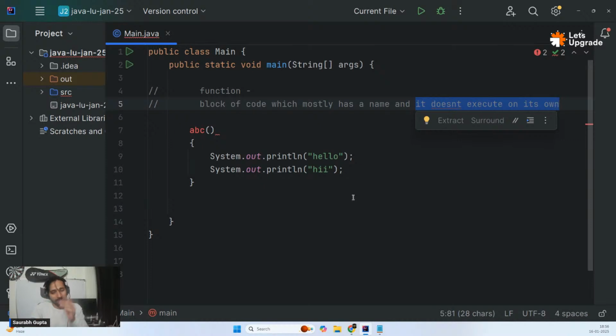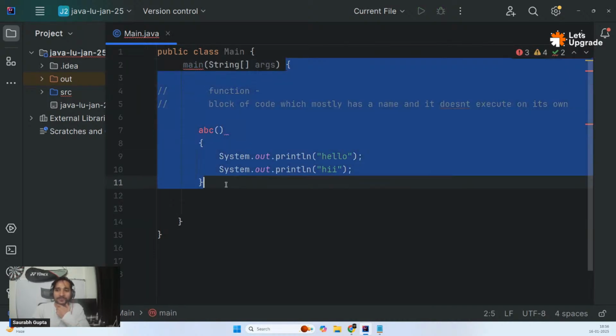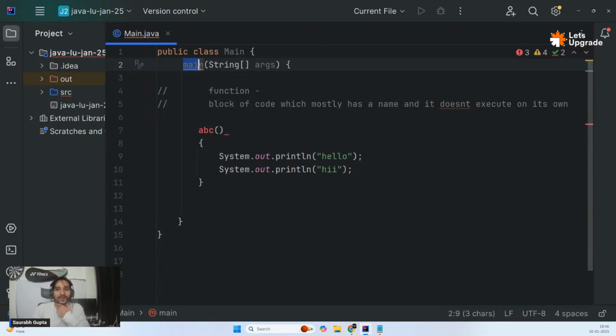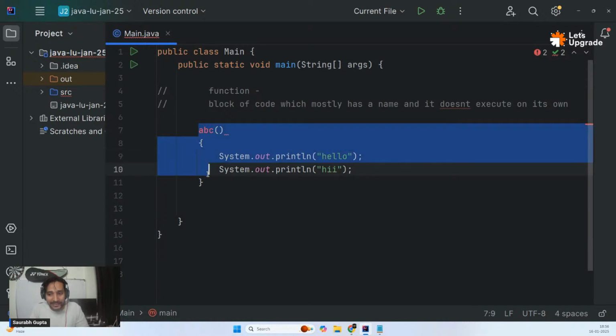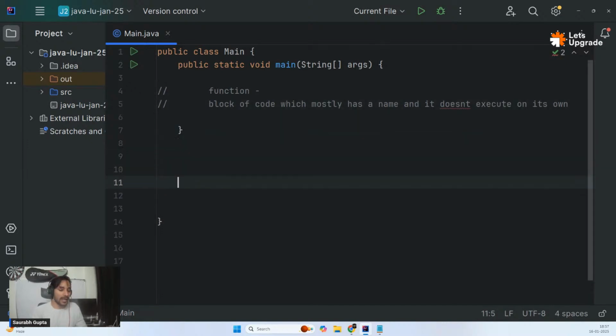And one more thing, guys, just before we move ahead, see this? If you remove this public static void, what is this? This is also a block of code, and this is also a name. That means main is also a function, because it's also a block of code with some name. And you should never ever write a function inside a function. So we have to take this function outside. This main is already a function, so we can go outside the function and then create our function.